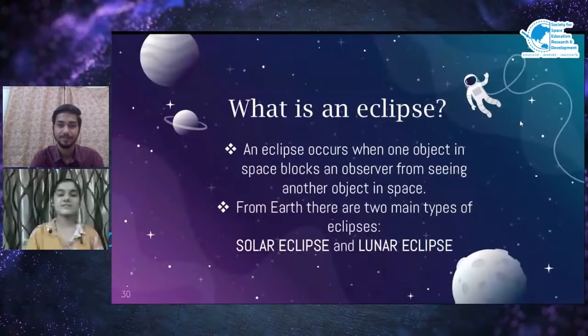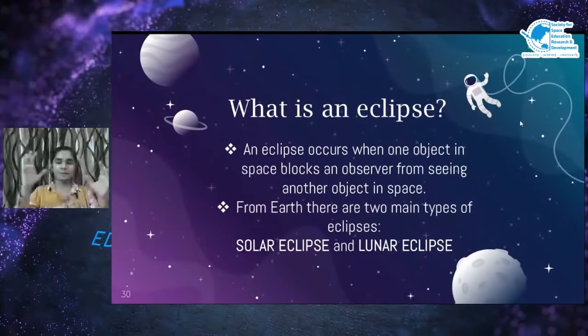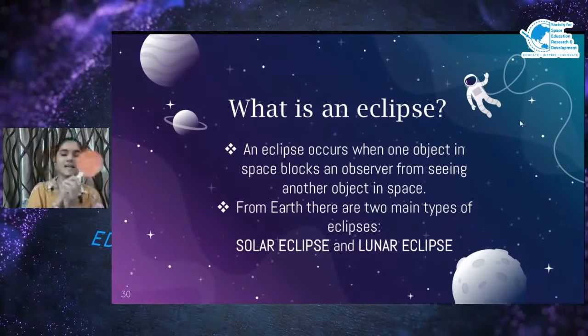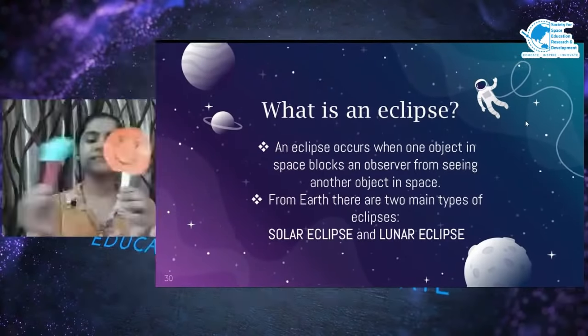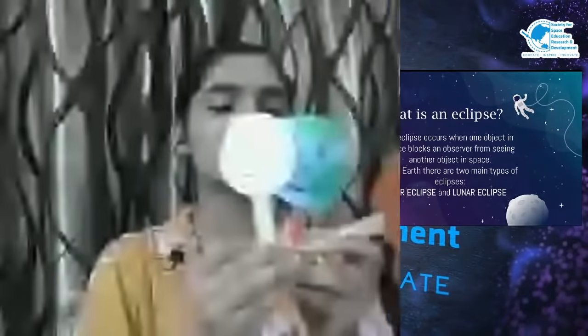An eclipse occurs when one object in space blocks an observer from seeing another object in space. From Earth, we can see two main types of eclipse: the solar eclipse and the lunar eclipse. Now, let me demonstrate them. Suppose this is our sun, this is our Earth, and this is our moon. Our Earth revolves around the sun like this, and our moon revolves around the Earth like this.